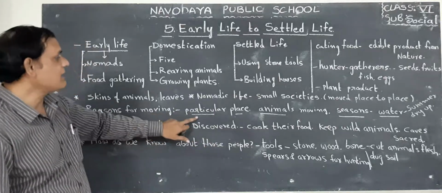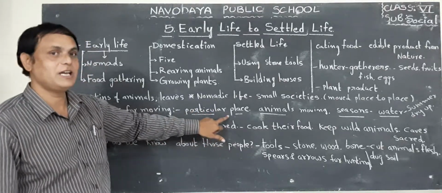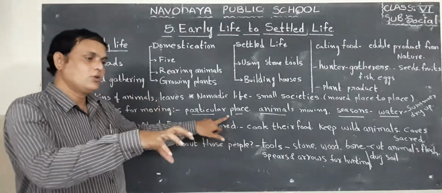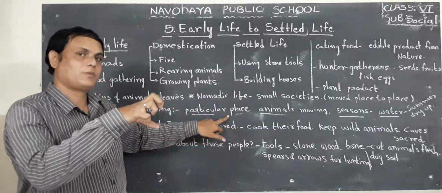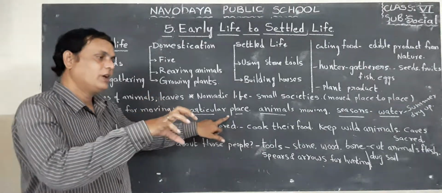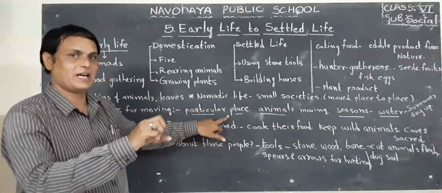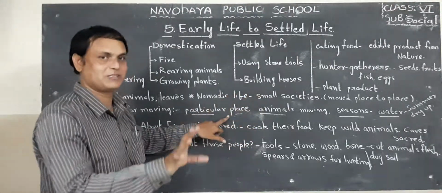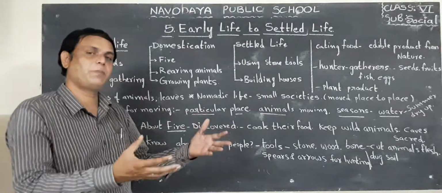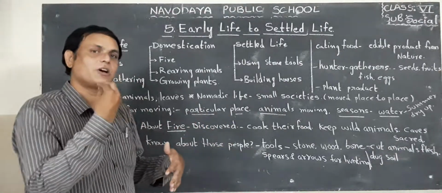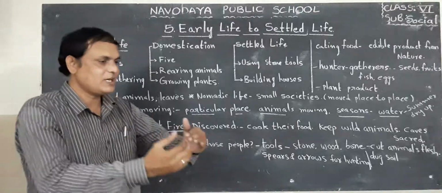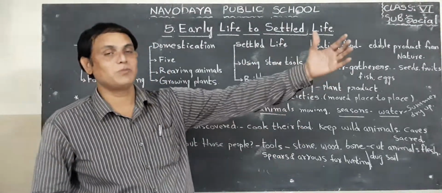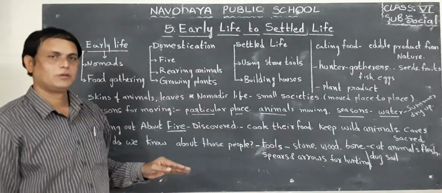Because in a particular place, they are using plant products. So if there are no fruits in that area, if there are no animals to hunt in that particular area, what will happen? In search of food, they are moving to the place where fruits and animals are available.